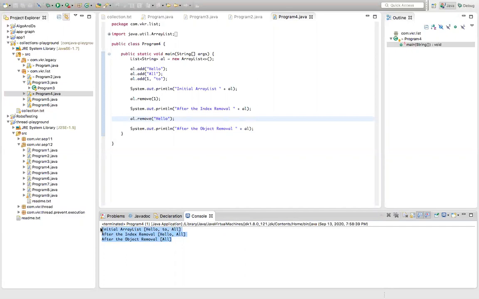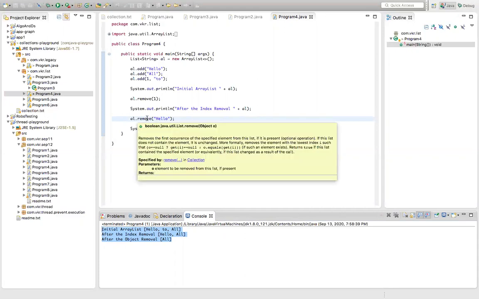The first method takes an argument of index. The second remove method takes an argument of object type, which will check all the elements of the array list. If anything is hello, it will remove it. That is called the remove method of array list.